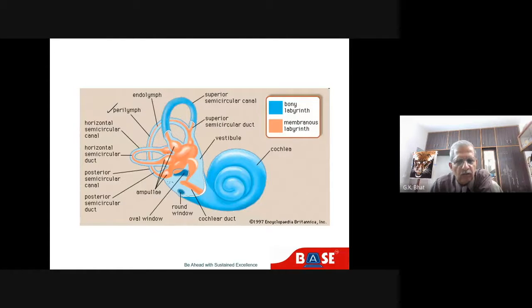And inside the membranous labyrinth, whatever you see here is the endolymph.